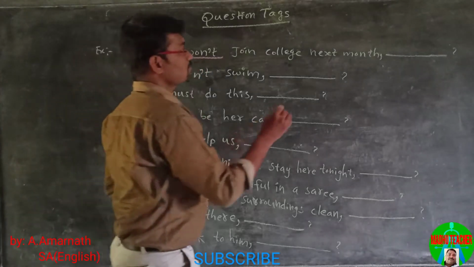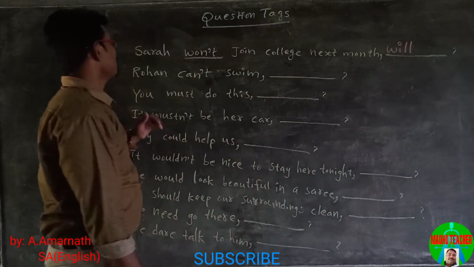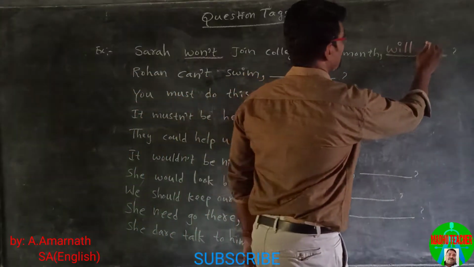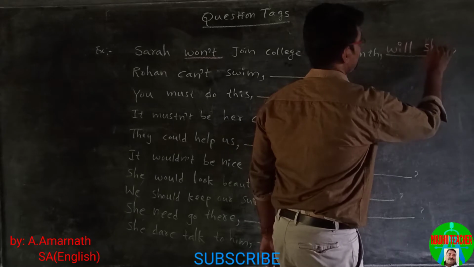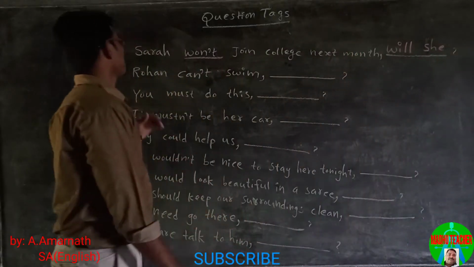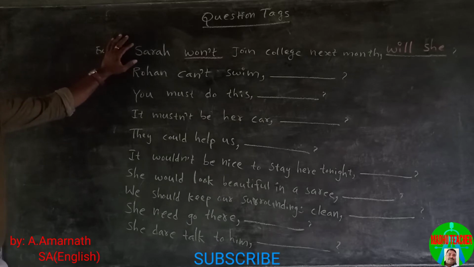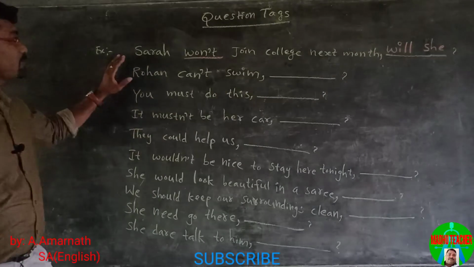Here, won't becomes will, and the pronoun Sarah becomes she. Here, Sarah is a noun, and we must change it into pronoun she.